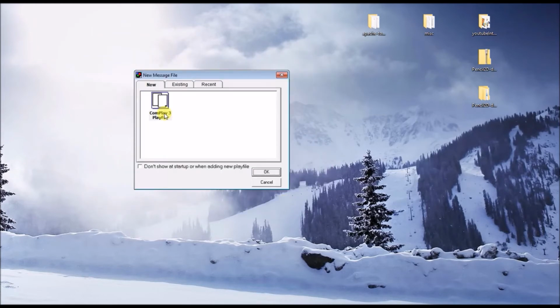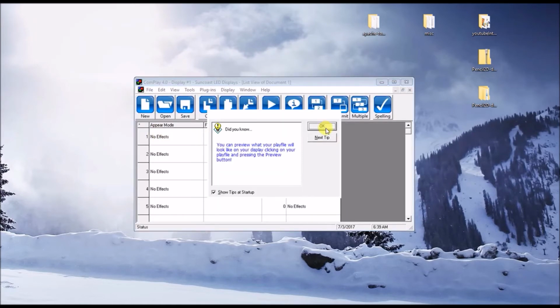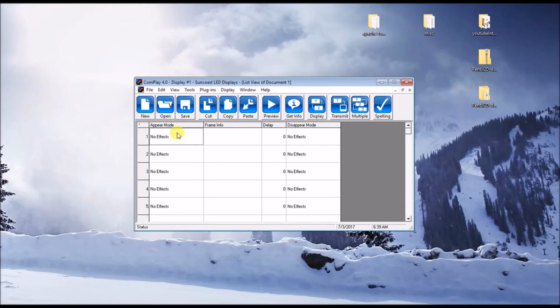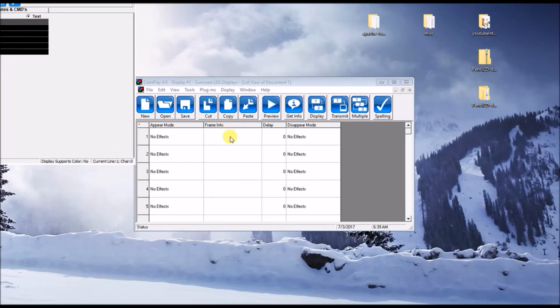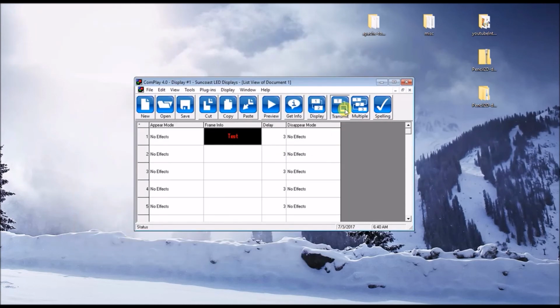Click OK. Use a Complay 3 file. Now you'll be able to create a play file and transmit to the display.